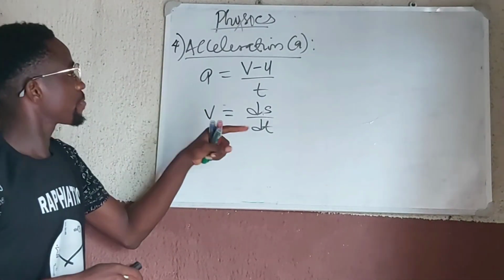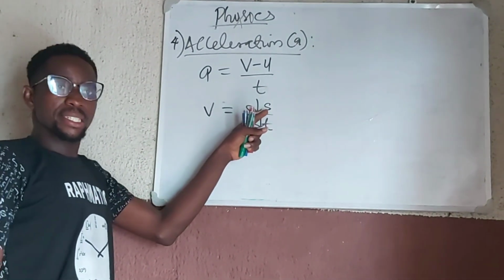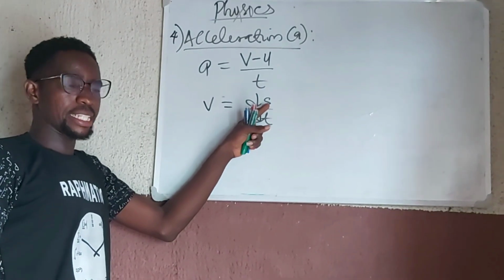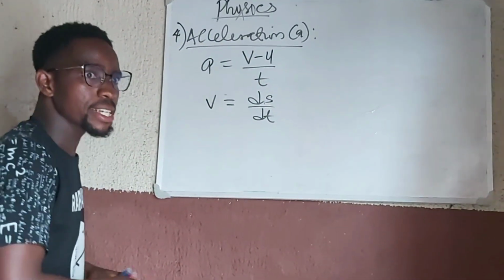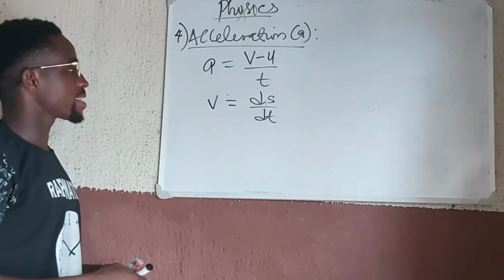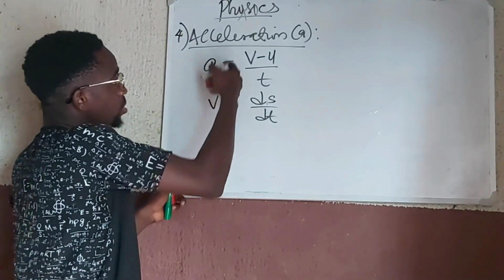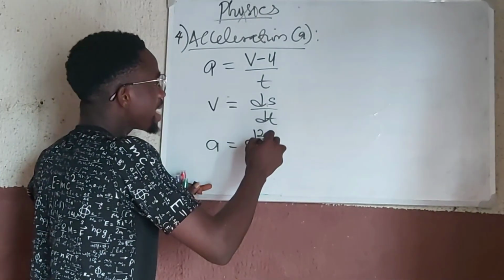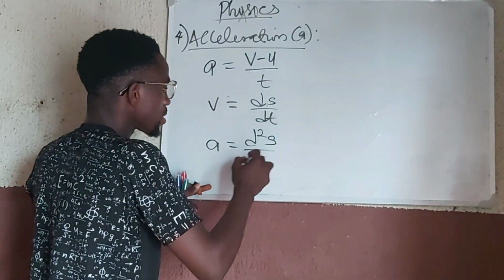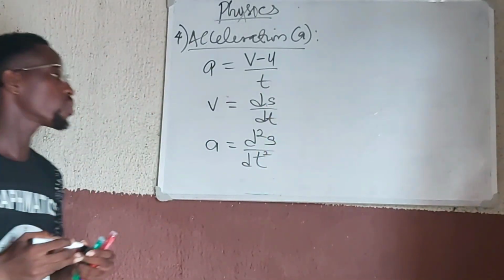Now, if this distance is changing, if there is a change in the change of distance, then we have this concept of acceleration, where it is d²s/dt² by calculus.